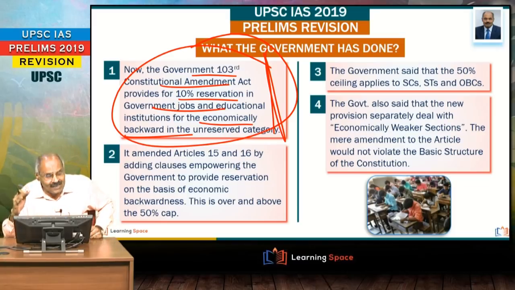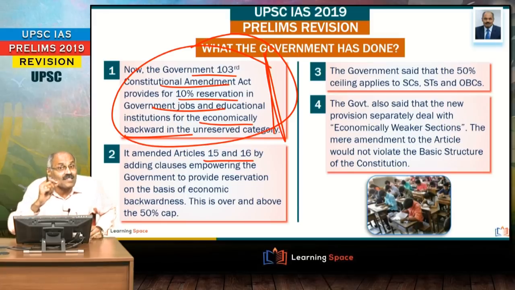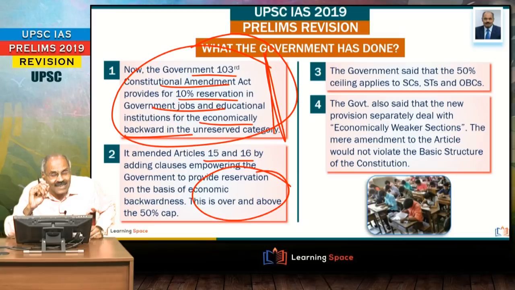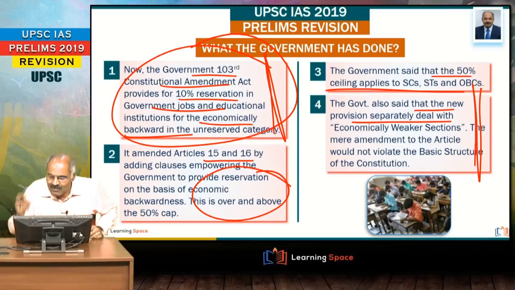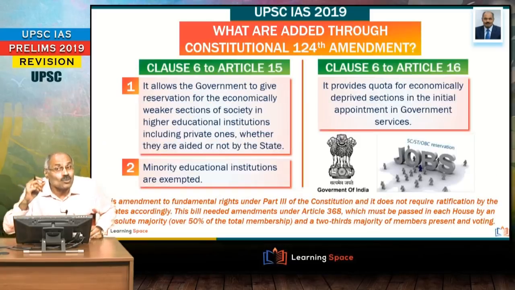For that, what has it done? It amended Articles 15 and 16. Accordingly, clauses were added, right? And this is over and above the 50% cap. And what the government said? Government said 50% ceiling applies to SCs, STs and OBCs. The government also said that the new provision separately deals with the economically weaker sections. This is the government viewpoint, and students should have clarity about how the amendment is done.